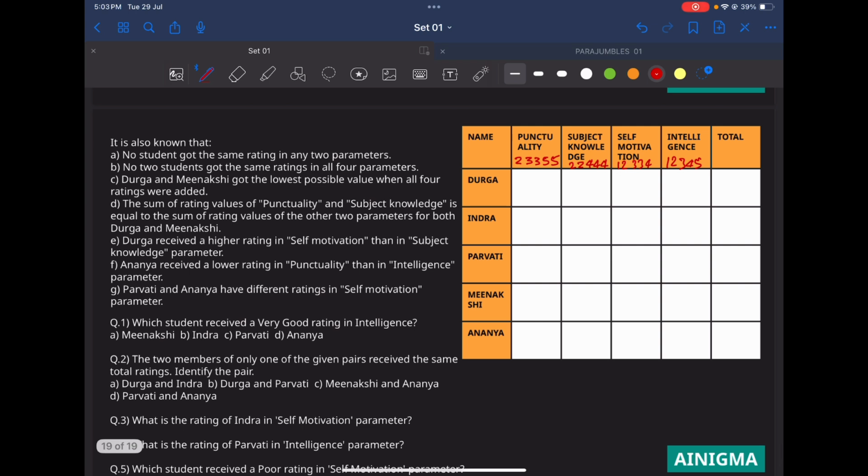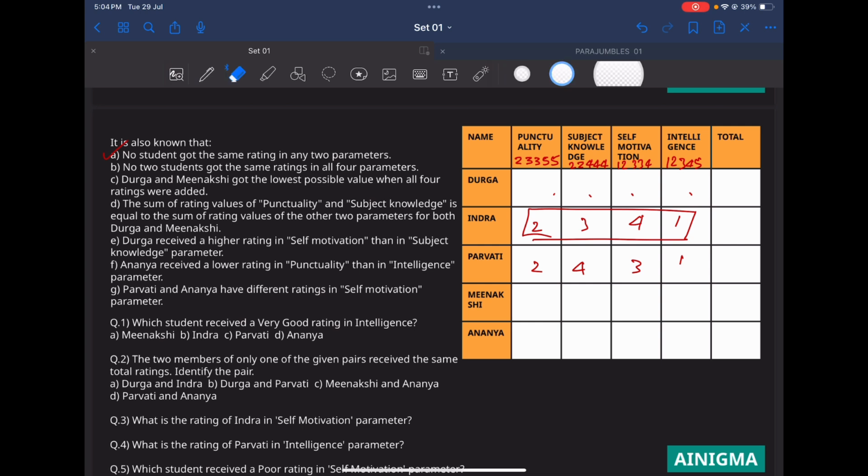Now it is also known that no students got the same rating in any 2 parameters, which means these values must be different. This is the first point. The second thing is that no 2 students got the same rating in all 4 parameters. This means, for example, if one student has 2, 3, 4, 1, then no other student can get exactly 2, 3, 4, 1 in those parameters. The 4-digit number formed, reading from left to right, should not be identical. That is what the question is saying.